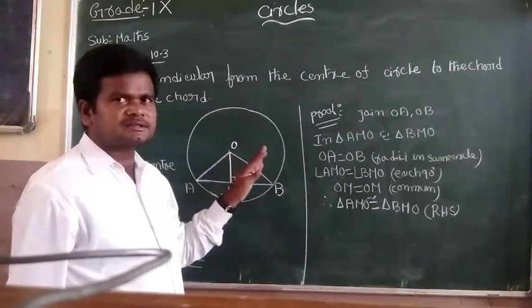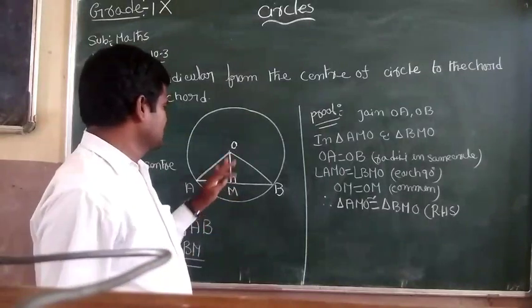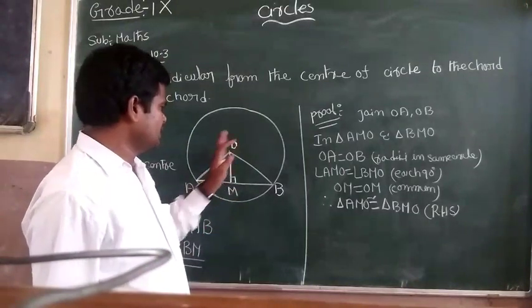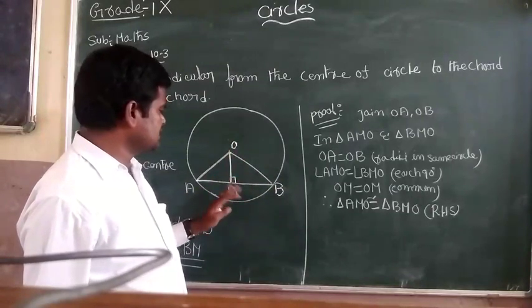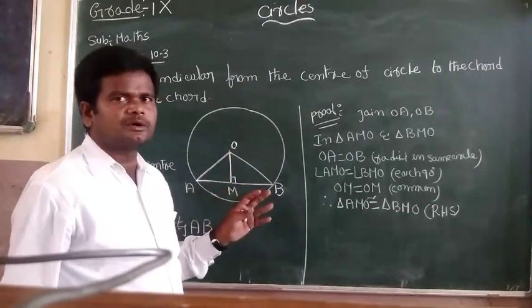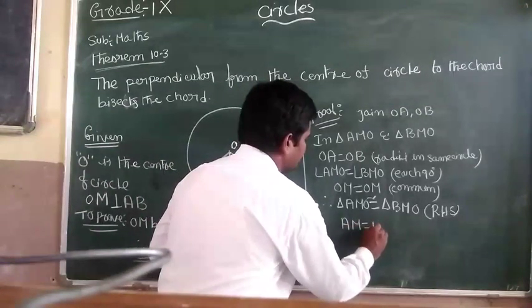Their corresponding sides are equal, and their corresponding angles are also equal. So OA equals OB, OM is common, and the third side AM equals BM.